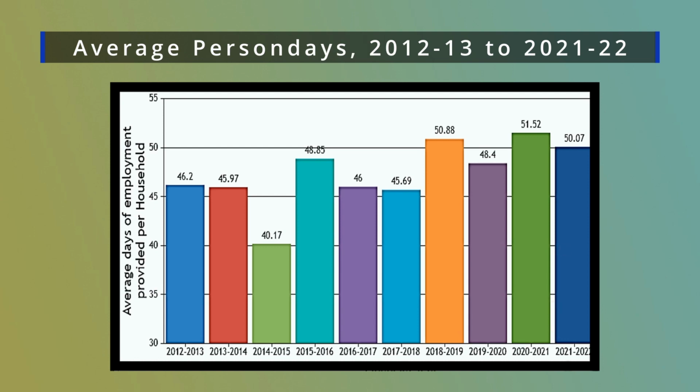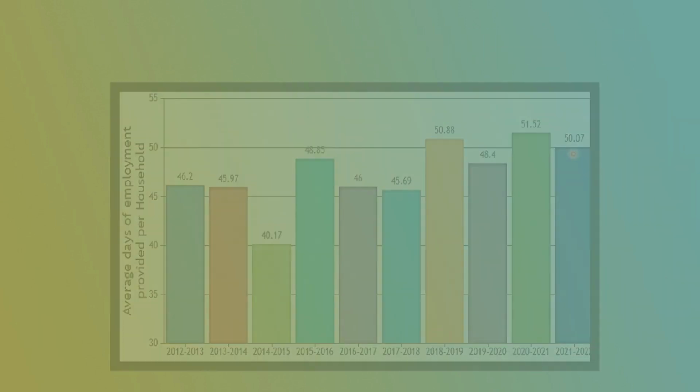That is, in the year 2021-22, the value is 50.07. That is, we can say that on average 50 mandays were generated by this program in the year 2021-22. On the whole, if you consider the entire period, then we can say that 50 is the average value of mandays during this period.